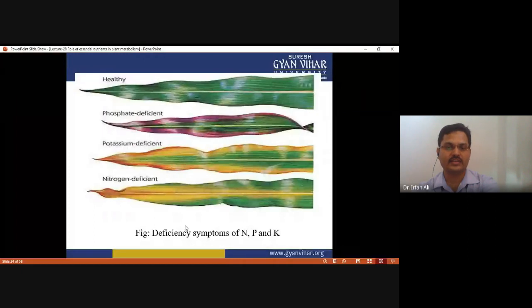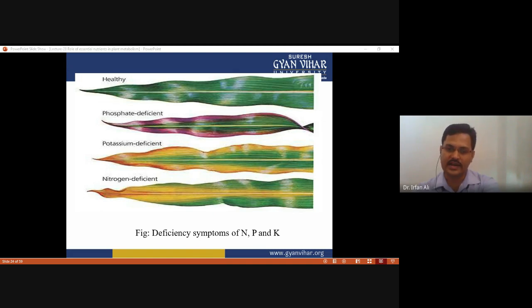You have to see that these are the various leaves which show the deficiency of phosphate. These leaves show the deficiency of phosphate. You can easily compare them with the healthy leaves, and these leaves show the deficiency of potassium. We can easily compare with the healthy leaves. And due to nitrogen deficiency, this kind of physical appearance is observed in the leaves. So these are the deficiency symptoms of nitrogen, phosphorus, and potassium.